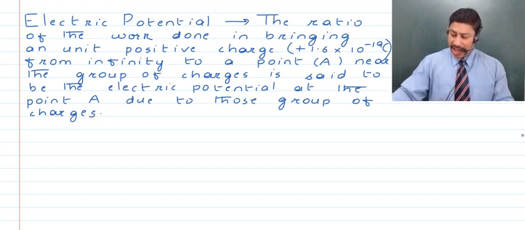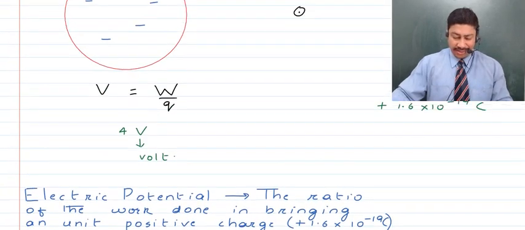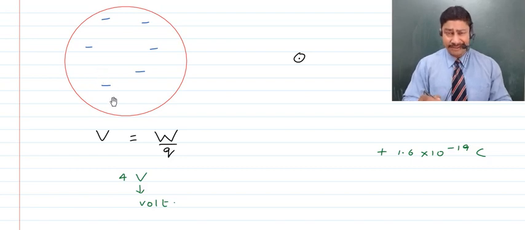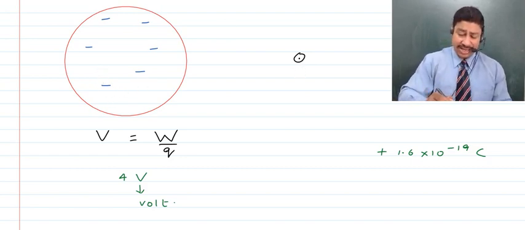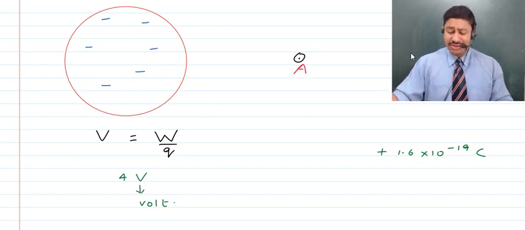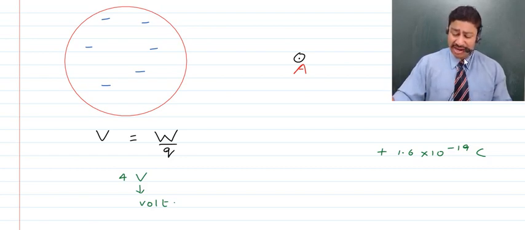So I will quickly discuss once more. Let's say we have a group of some charges and we require to find out the electric potential at, say, a point A. Now in order to do so, you talk about the ratio of the work done in bringing a unit positive charge from infinity to this point A, to be divided by the magnitude of the charge.